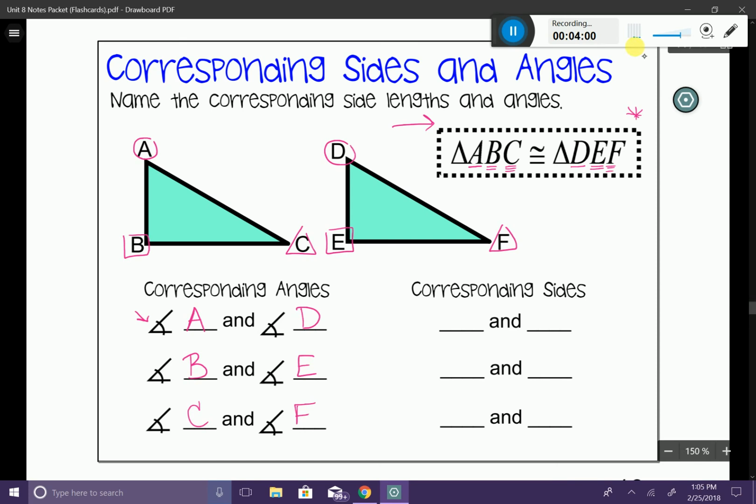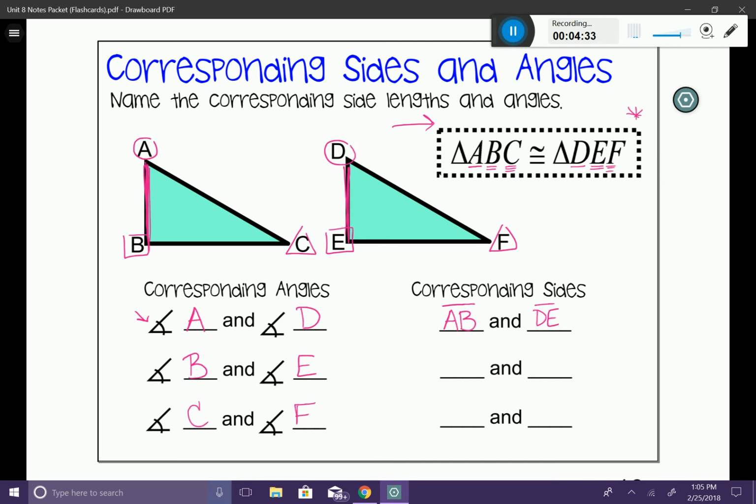I have side length AB. Now the way that I indicate a side length is with a little line over the top of it. So if I look at AB, that's right here. This is going to correspond to side length DE. Now you need to be very careful because if you start with A and go to B, you need to start with D and go to E. You can't do something like AB is the same as ED. It doesn't work that way.